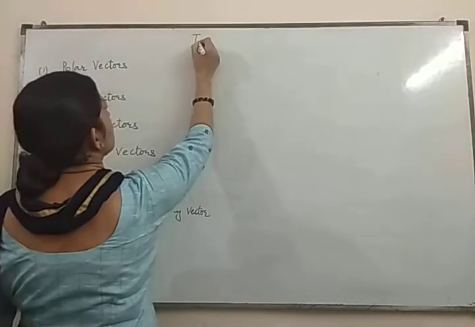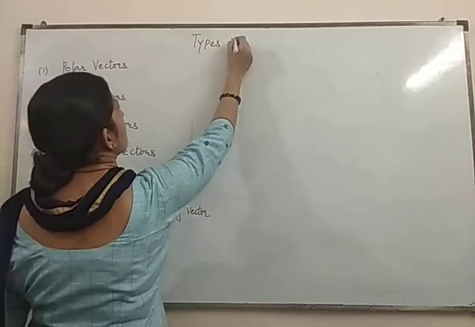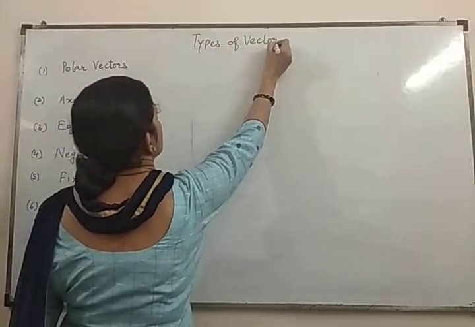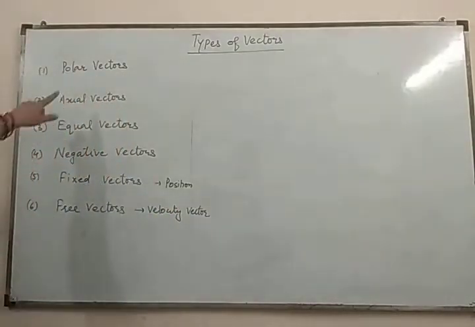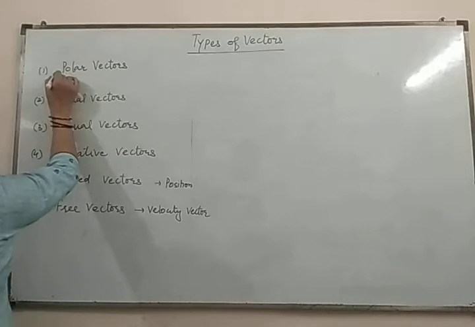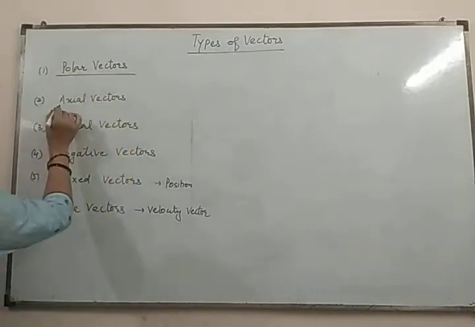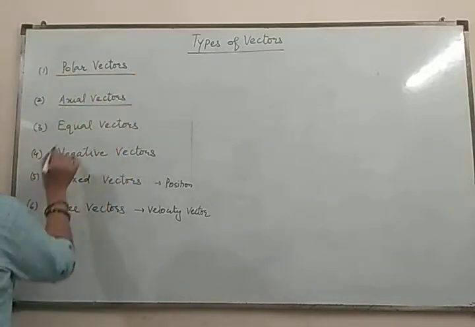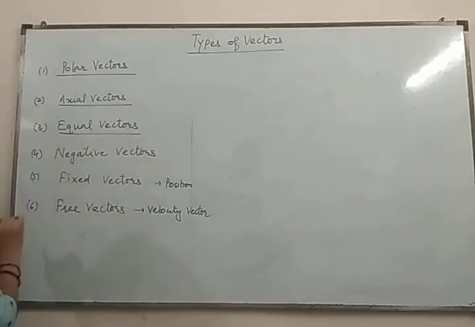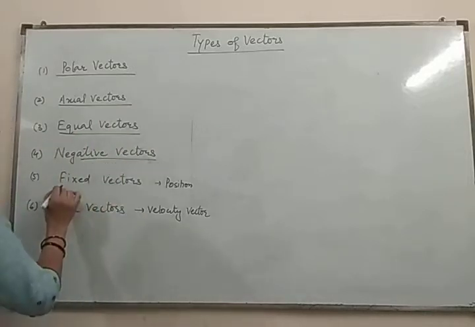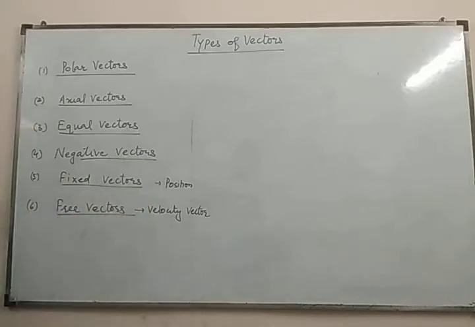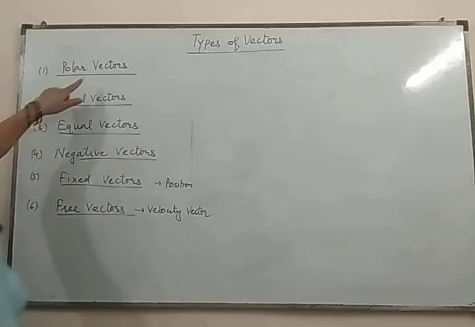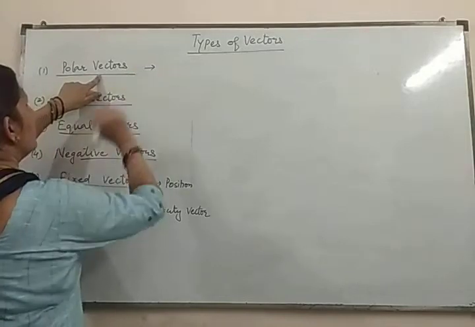Now let us discuss the types of vectors. What are the different types of vectors? The first one is the polar vector, then axial vector, equal vectors, negative vector, fixed vector and free vector. How will we define these vectors?